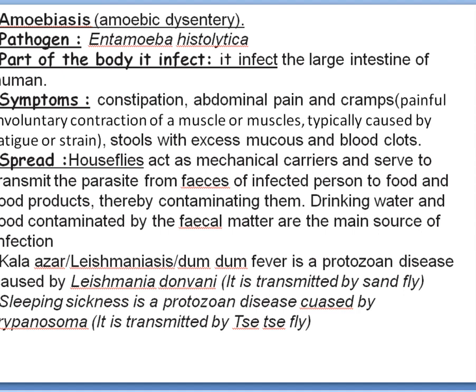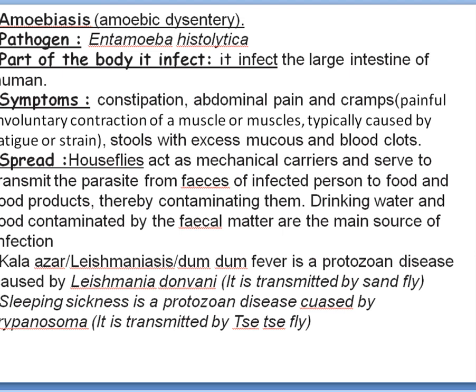During this time, the infective stages, or you can say the parasites, will contaminate the water and the food. Thus, they will spread the disease. Now, let me just go through what is given here.